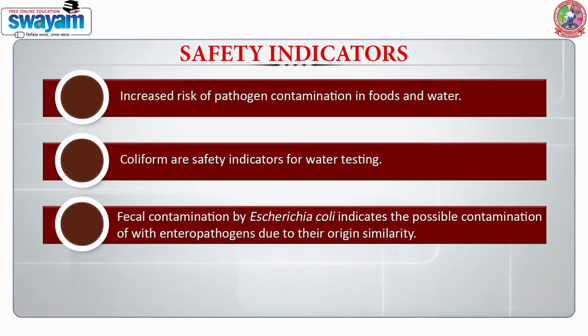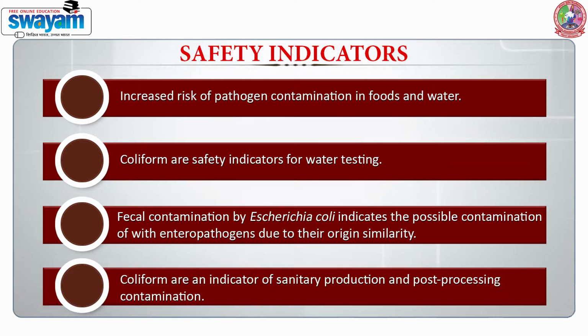enteropathogens. Why are we talking about enteropathogens? Because they come along with the fecal material, and therefore there are chances of finding other pathogens. When we talk about the coliforms, these can also be used as an indicator of sanitary production and post-processing contamination.